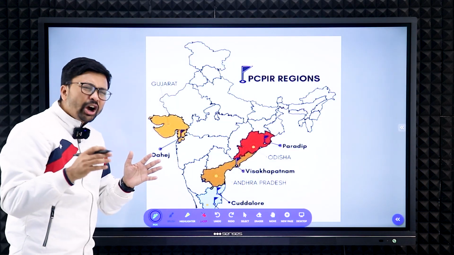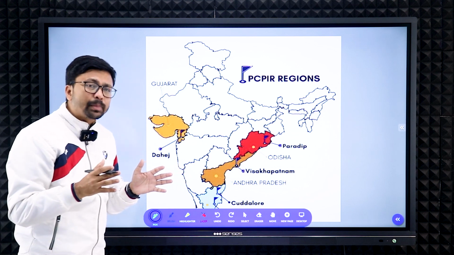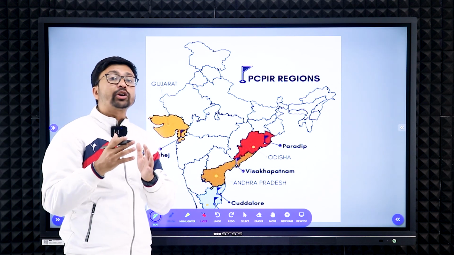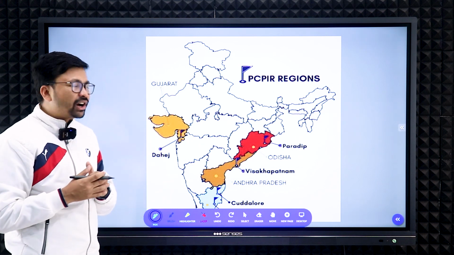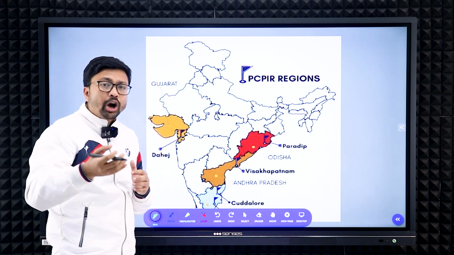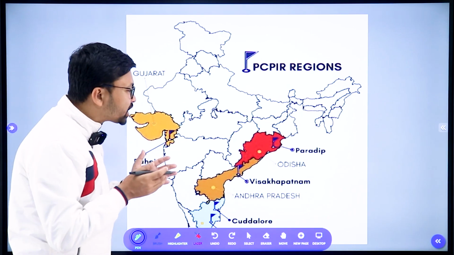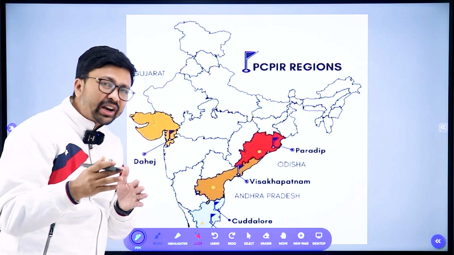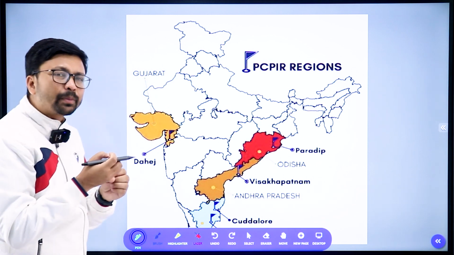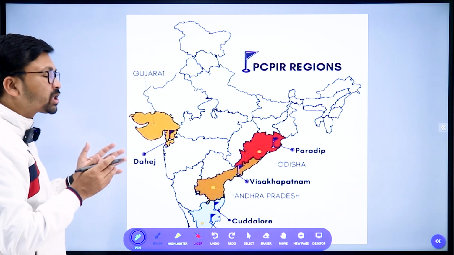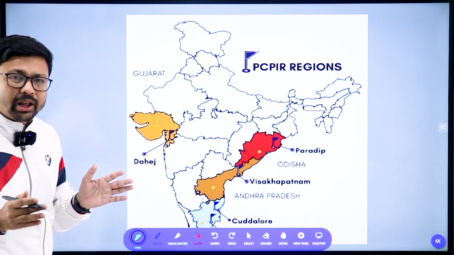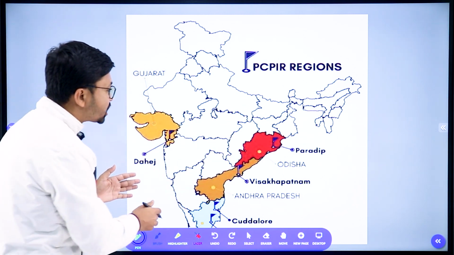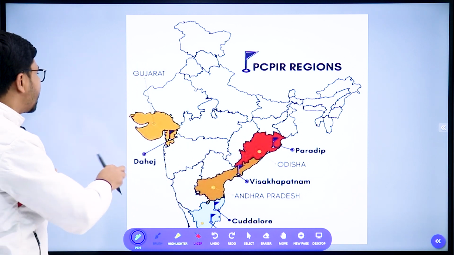Here you can see the petrochemical industry is mostly developed along the coastal lines. Why? Because we import most of our crude petroleum from other countries, and we bring it by sea routes to the seaport area. So nearby that area we do the refinery activities, and we get the different petroleum products, and as per our requirement we send them to different places, right? So that's why the petrochemical industry is developed along the coastal areas.